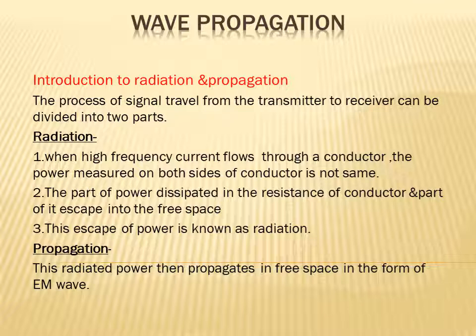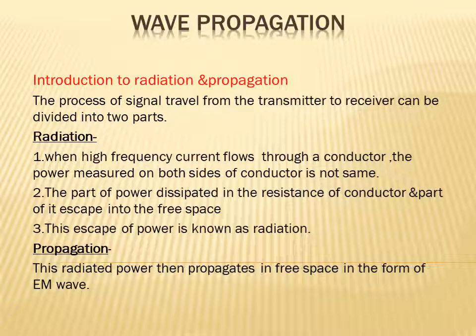For wireless, we are using air or free space as the communication medium. In wireless communication, the signal is transmitted in the form of an electromagnetic wave, which propagates in free space. At the receiver, the electromagnetic waves are received by the receiving antenna.